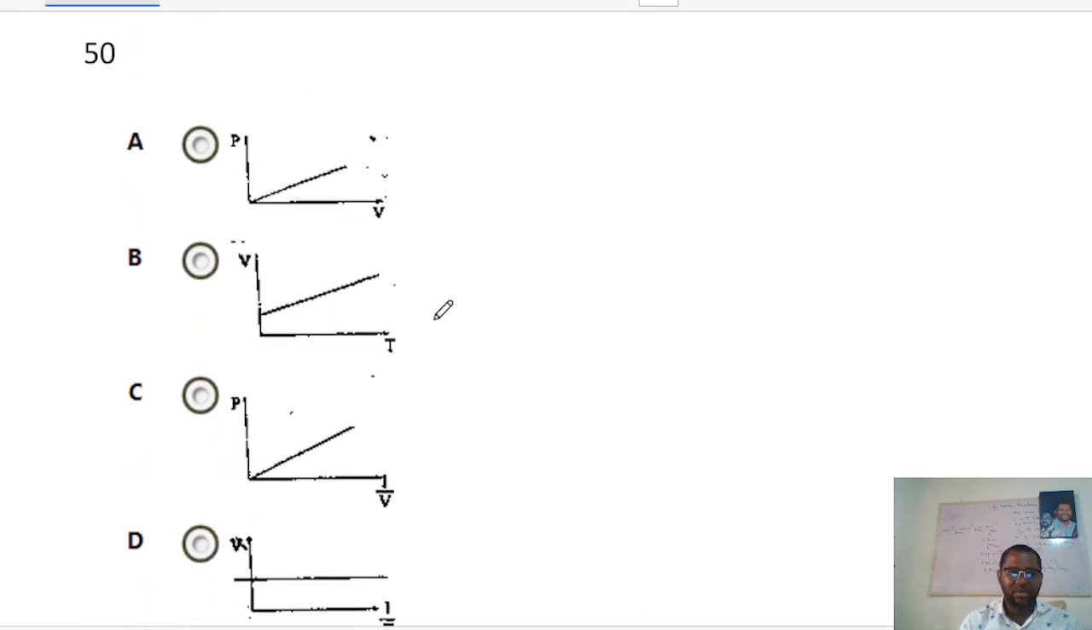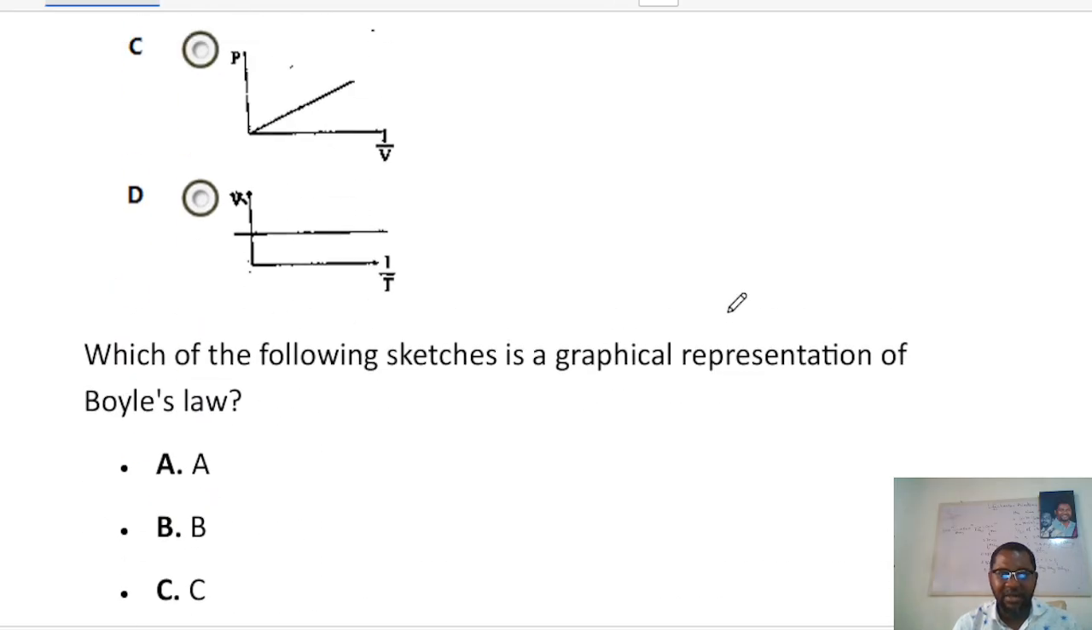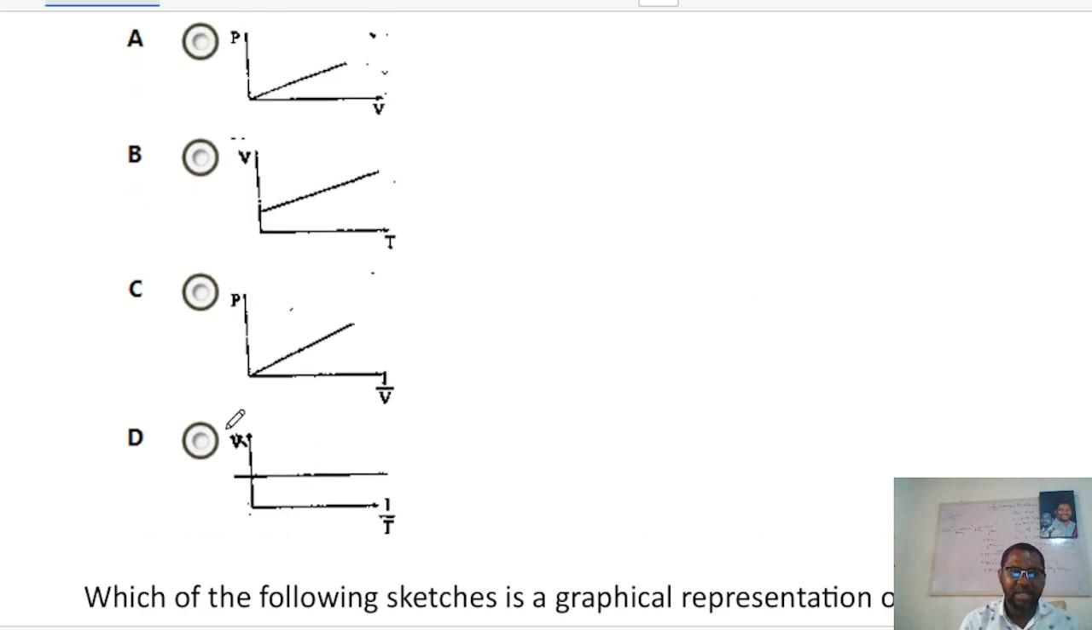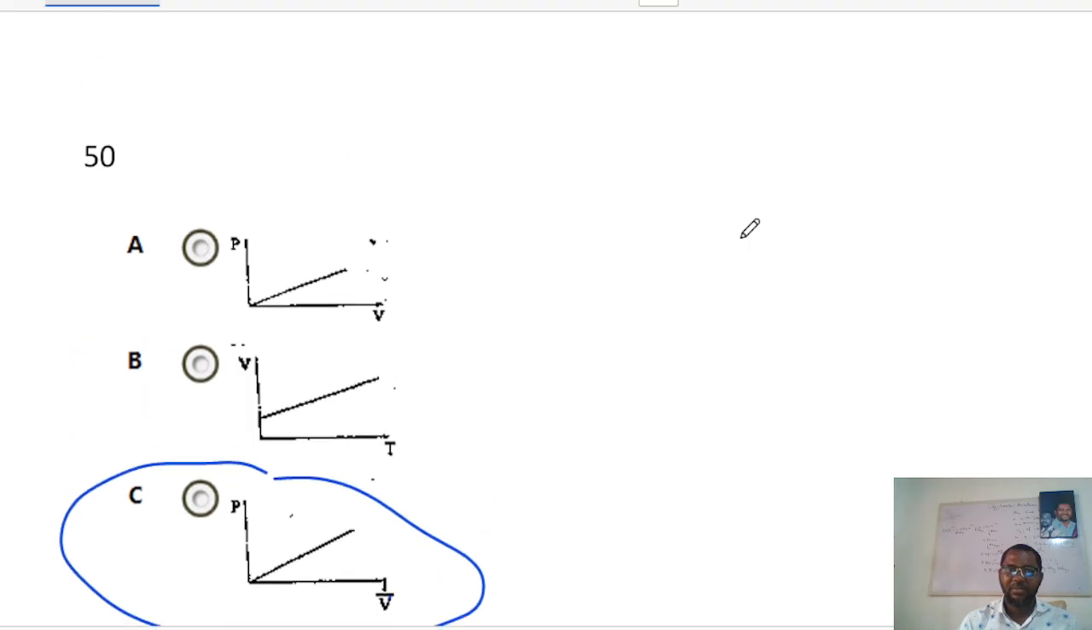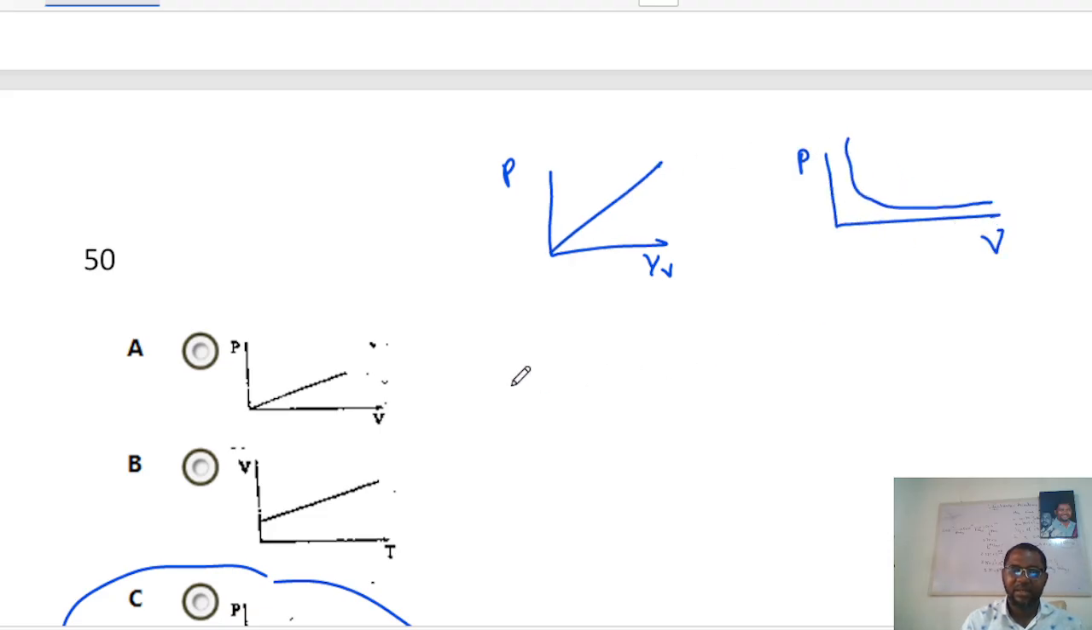Okay, so the next one, we have this pressure against volume, and they say which of the following sketches is a graphical representation of Boyle's law? Boyle's law is P against 1 over V is a straight line. This is the answer. Boyle's law, you can have this. When you have P against 1 over V, or reverse, you have this. If it is P against just V, it's going to be like this.